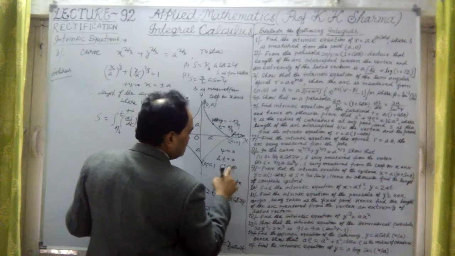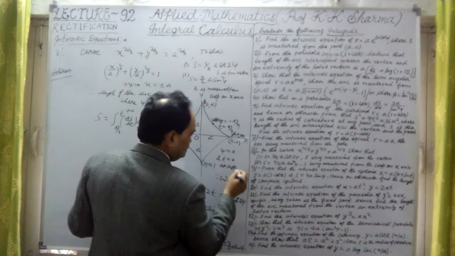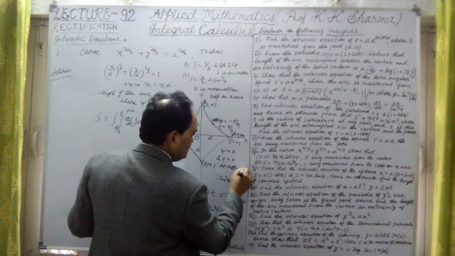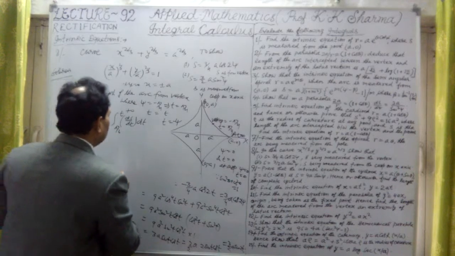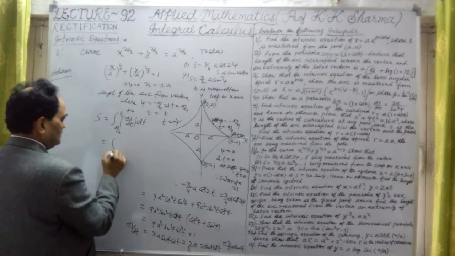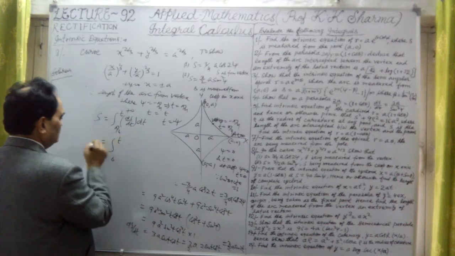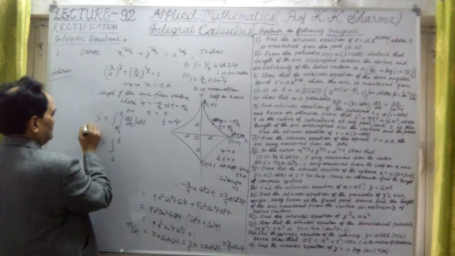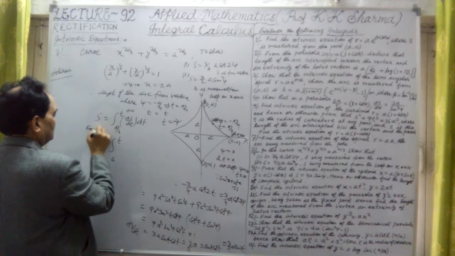So the angle t is also 0 at the cusp, therefore the limits will be 0 to t. We are finding the limits from the cusp.